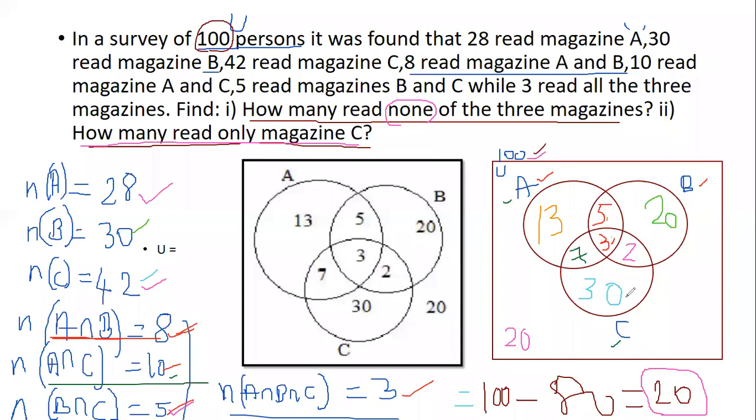And we found out the answer to be 30. So 30 people read only magazine C. See, you're also in the stage to say the answer. Clear? Understood? Easy?